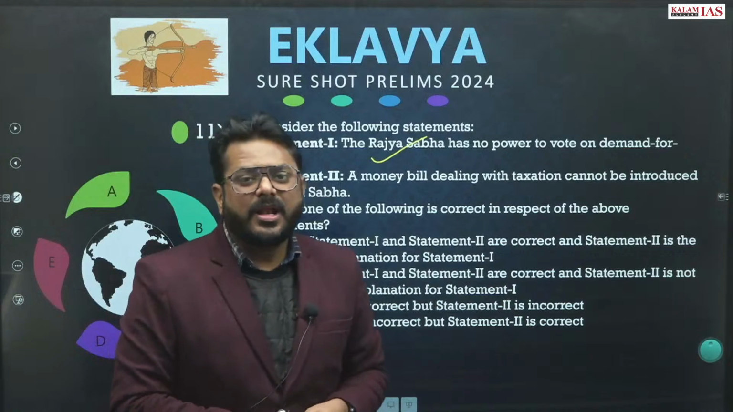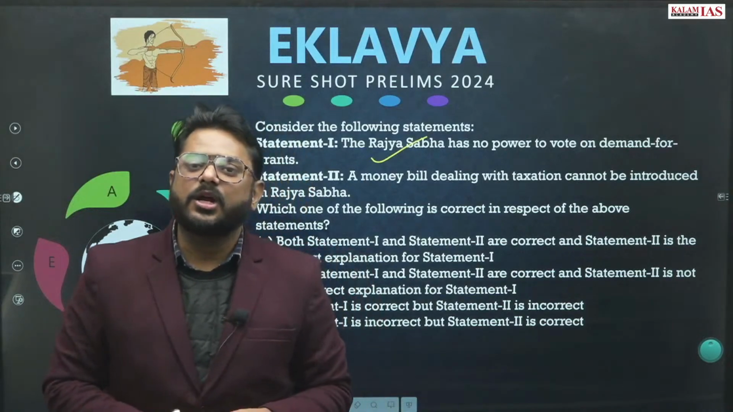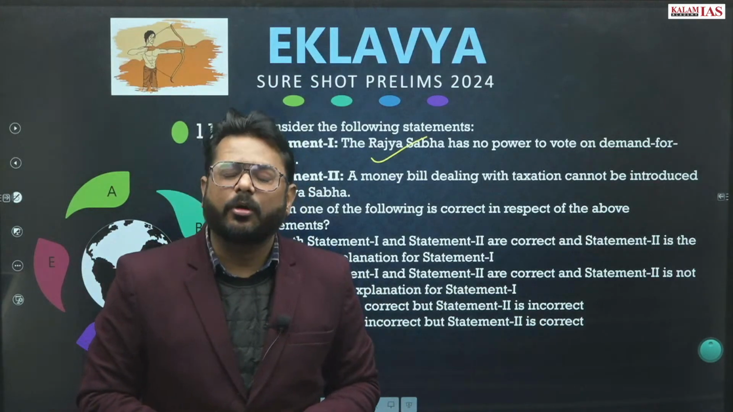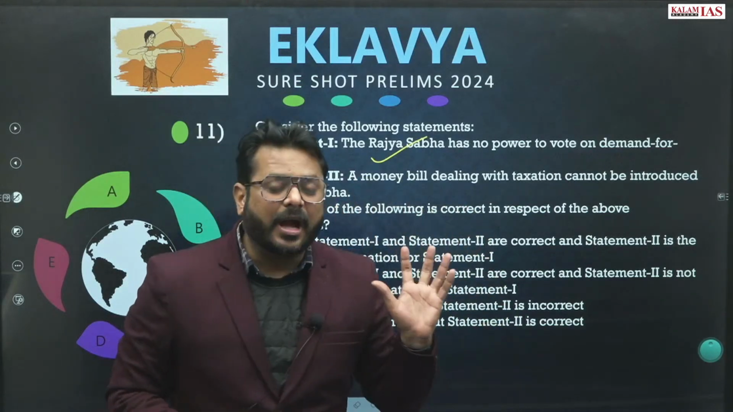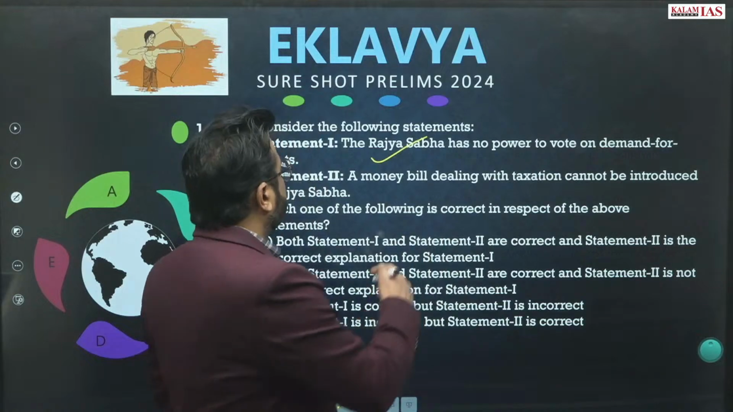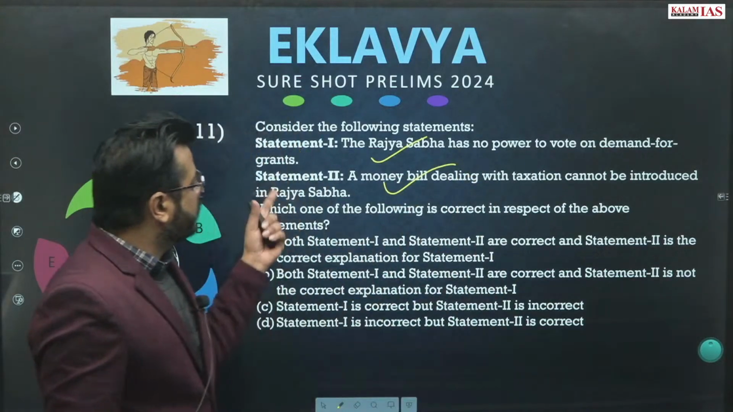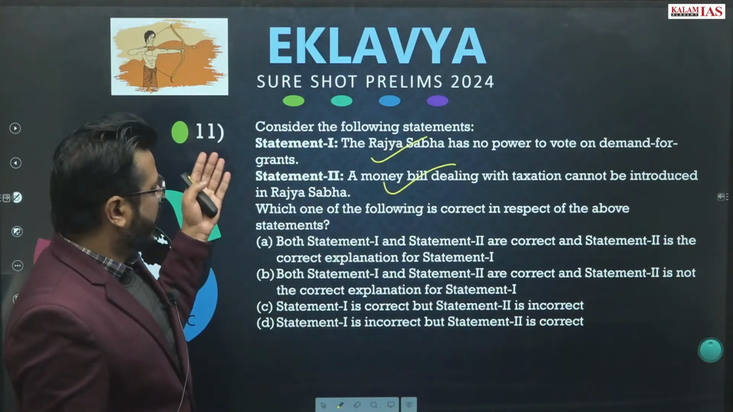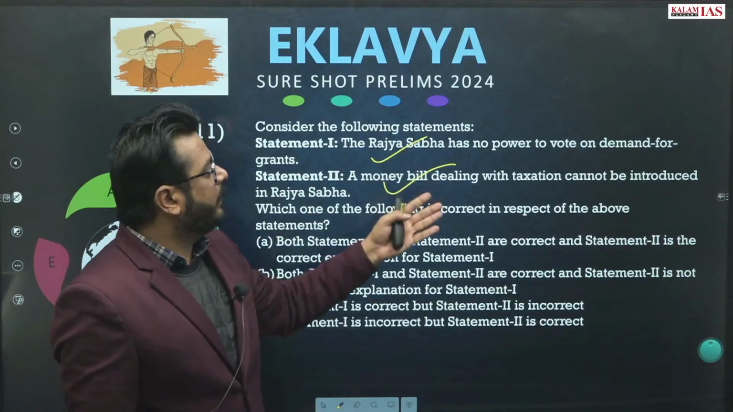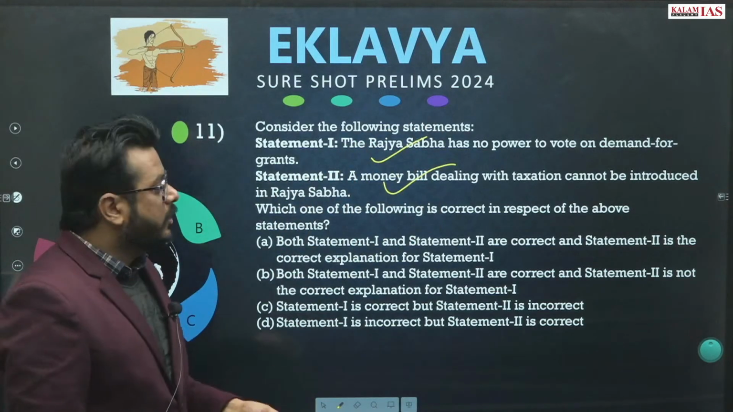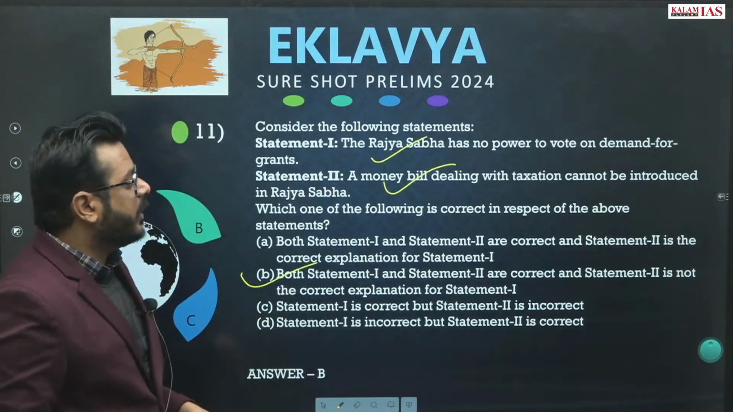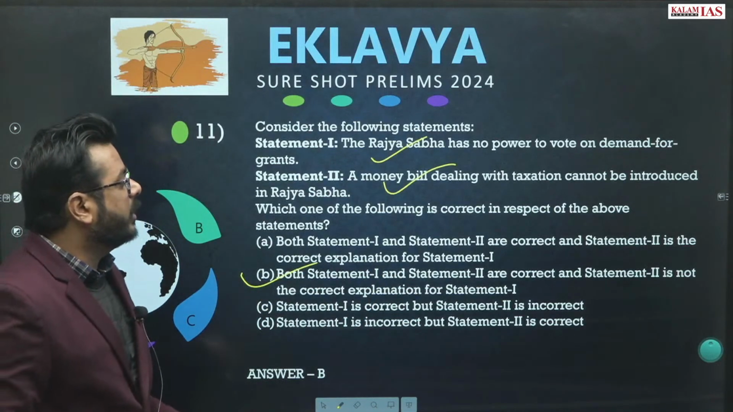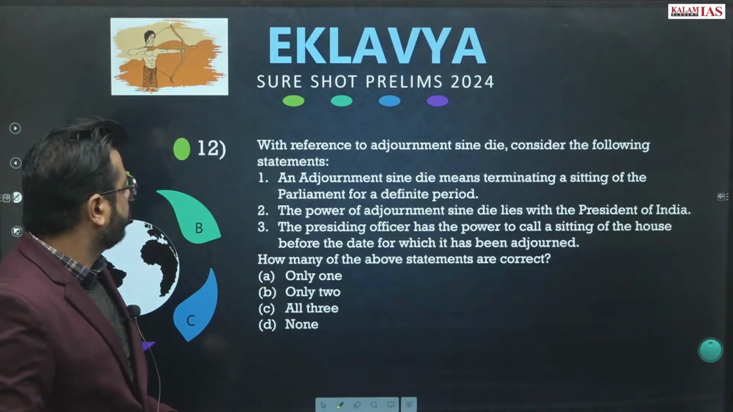Second, a money bill dealing with taxation cannot be introduced in the Rajya Sabha. A money bill is always introduced inside the Lok Sabha on the prior recommendation of the President of India, right? So this statement is also correct. But looking at this, you will feel that statement 2 is not the explanation of statement 1. So both statement 1 and 2 are correct, but statement 2 is not the correct explanation for statement 1.